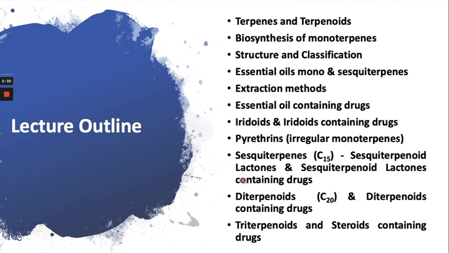From terpene and terpenoid till sesquiterpene we will cover in part 1, and part 2 will consist of the diterpenoids and triterpenoids.